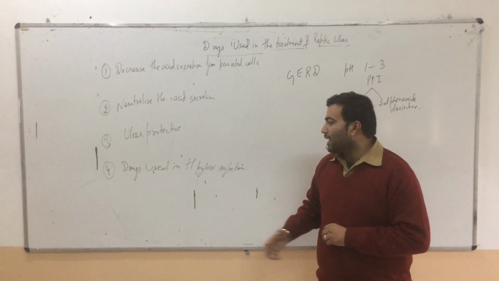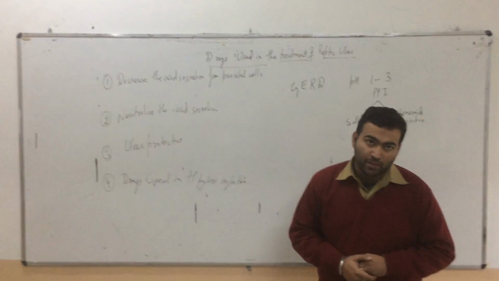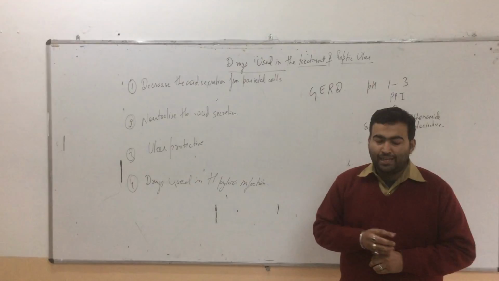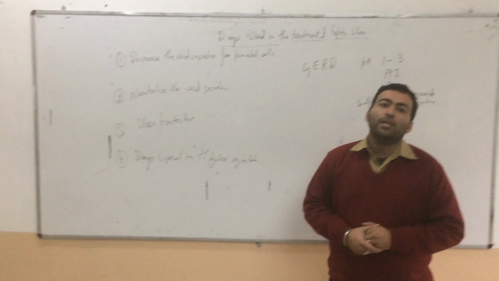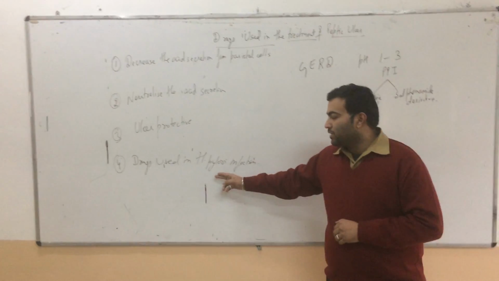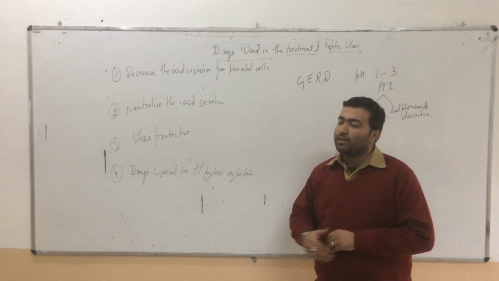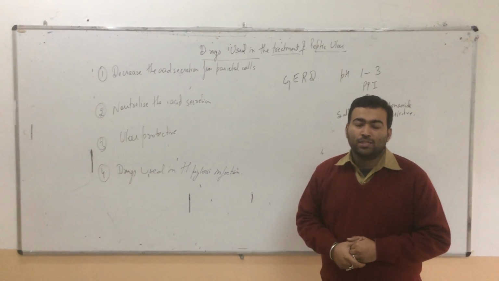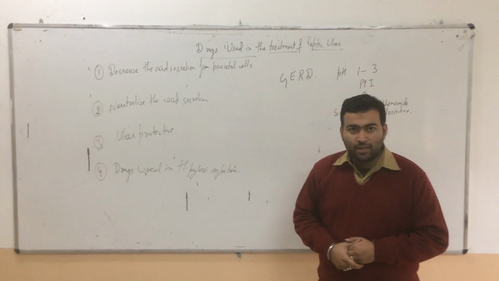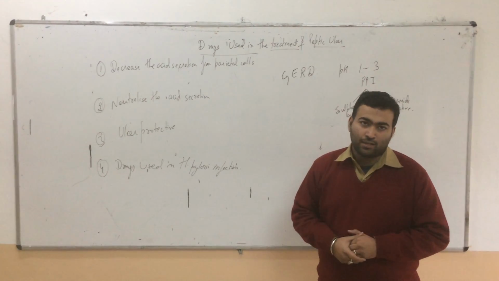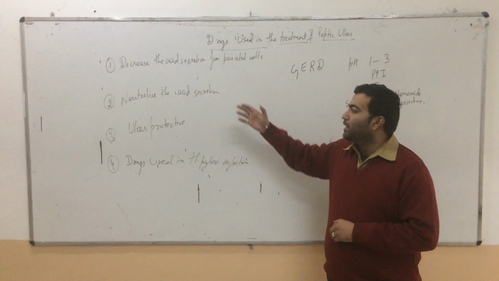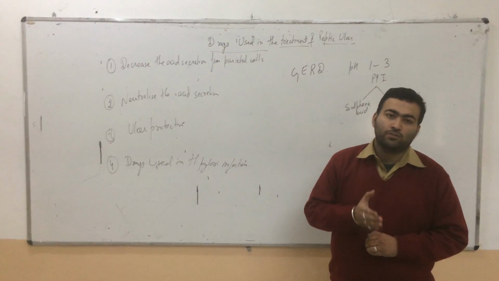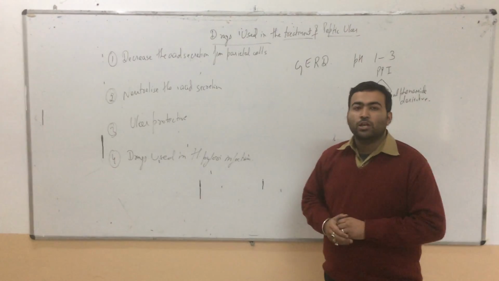The last category is the drugs used in H. pylori infection. H. pylori, Helicobacter pylori, is one of the bacteria that will cause gastric ulcer or even gastric carcinoma. So its treatment is very much necessary. For the treatment of H. pylori infection, we will use many antibiotics, for example, amoxicillin, clarithromycin, tetracycline and oxytetracycline. But they can be used along with the PPI or ulcer protective depending on the degree of severity. This is all about your drugs used in peptic ulcer.